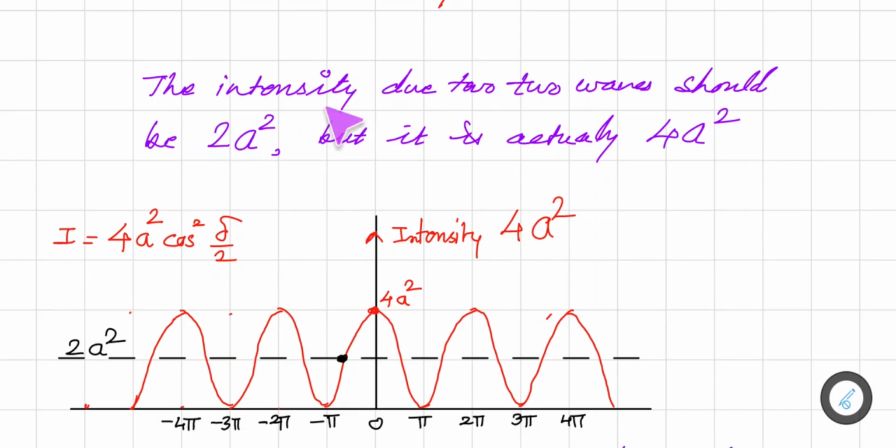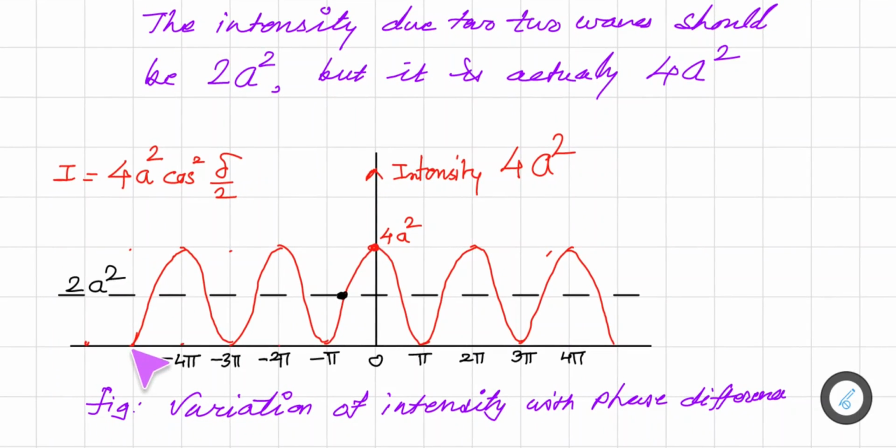As we saw, the intensity due to two waves should actually be 2a square, but after interference the intensity becomes 4a square. So now it seems that the energy is increased, but in fact, see what is happening.